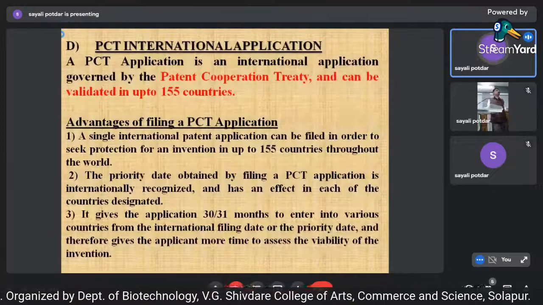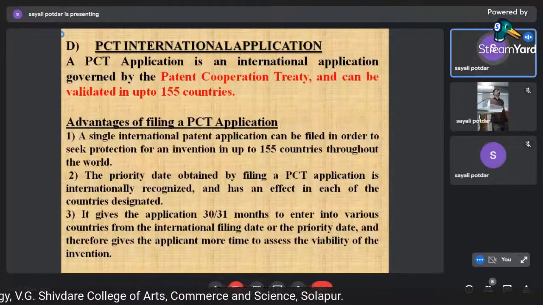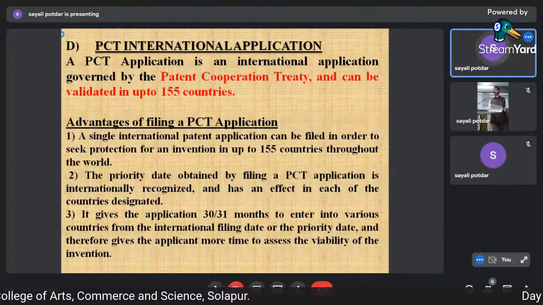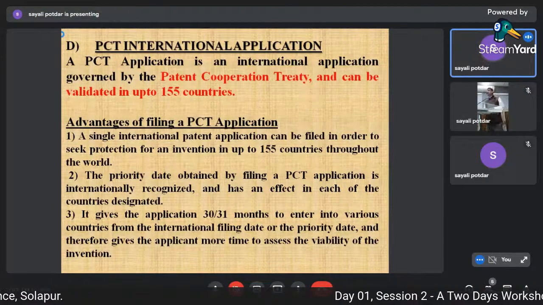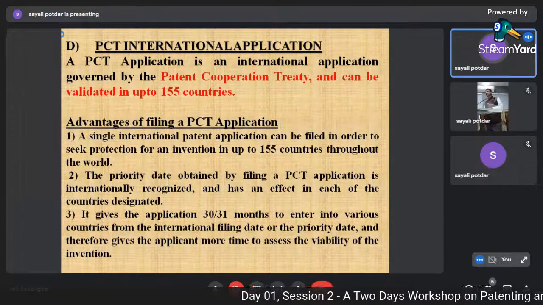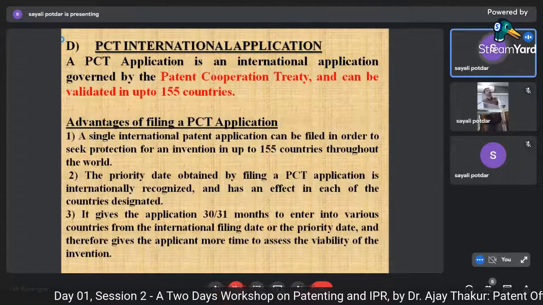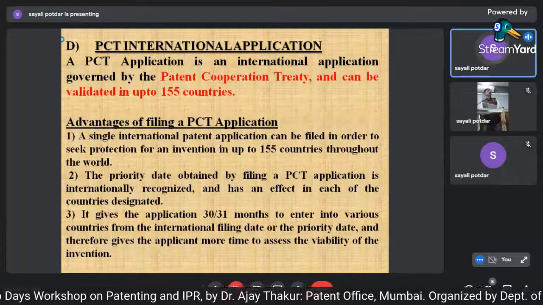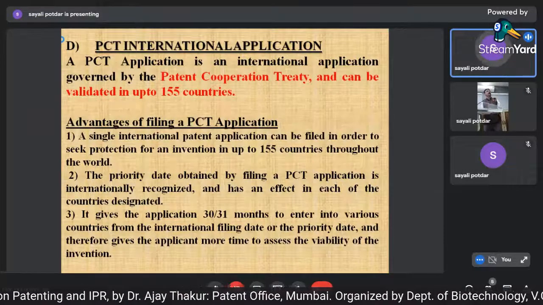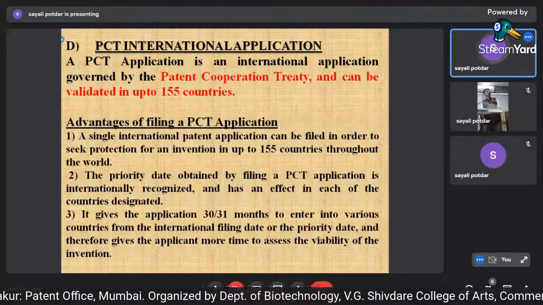What is a PCT international application? It is governed by the Patent Cooperation Treaty and can be validated in up to 155 countries. So at present, 155 countries are members of PCT. So you can just file an application in India, and you can claim priority in all the 155 countries which are the members of PCT. So it's a single application that can be filed in order to seek protection for an invention in up to 155